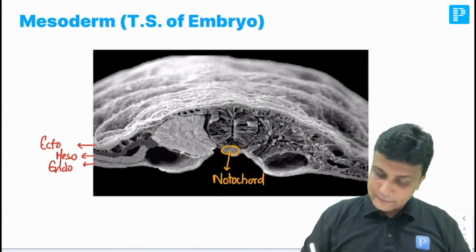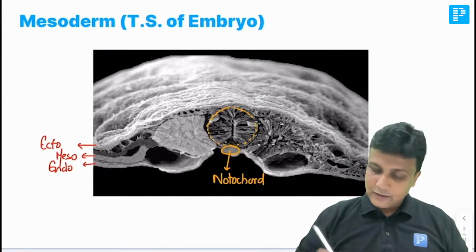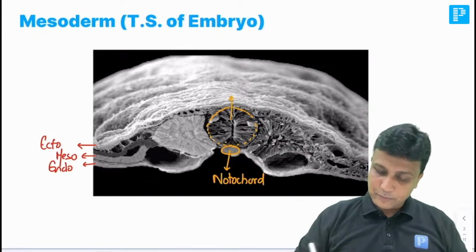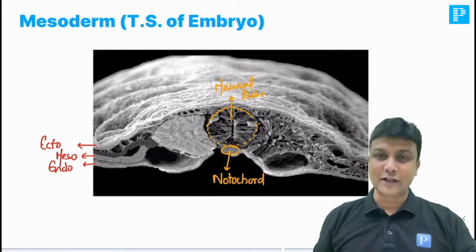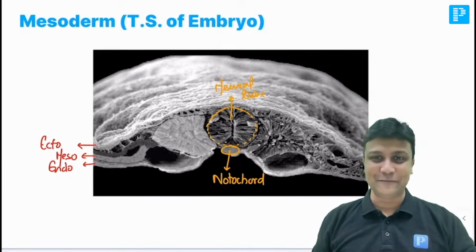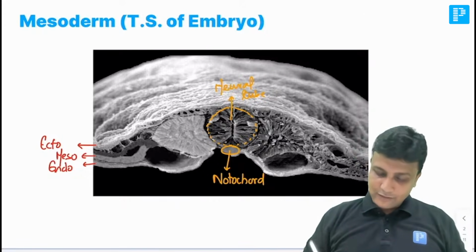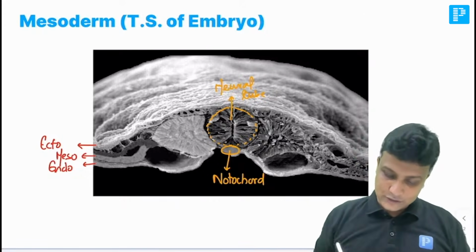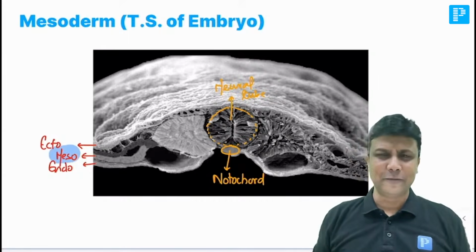Now above the notochord, this part here will be the neural tube. Don't worry about this neural tube right now, because I am going to tell you about it within a few minutes. Today I'll tell you in a crystal clear manner how the neural tube is forming. Clear? Then after that, my dear friends, welcome to this mesoderm. First, let us learn about this mesoderm.